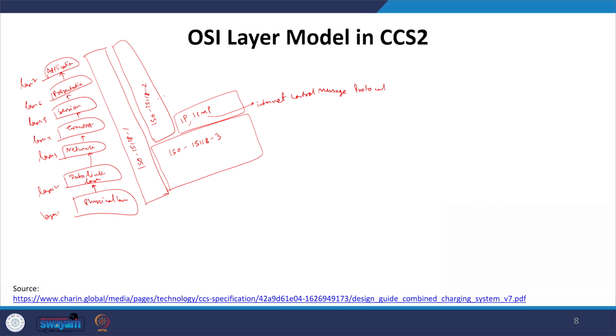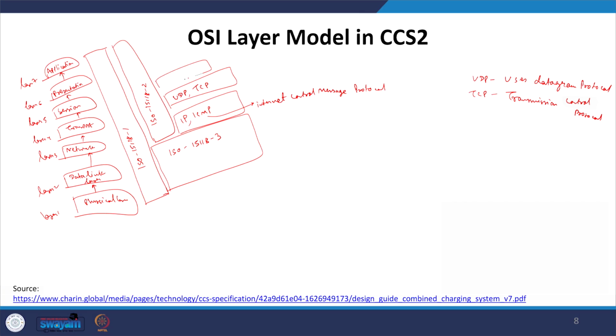Then if we talk about the transport layer, it will follow standards like UDP, the user datagram protocol. Again, I am not going into those protocols, and it will also have the TCP protocol, which is nothing but the transmission control protocol.